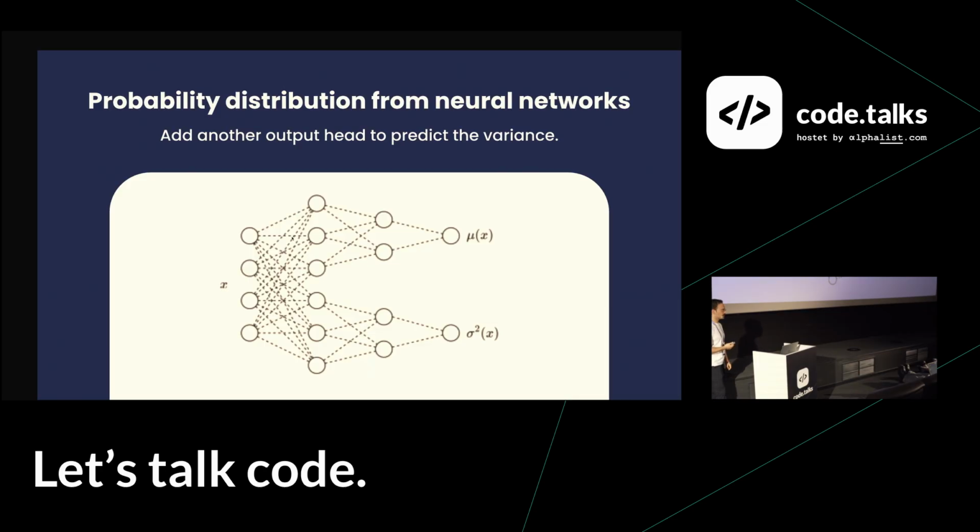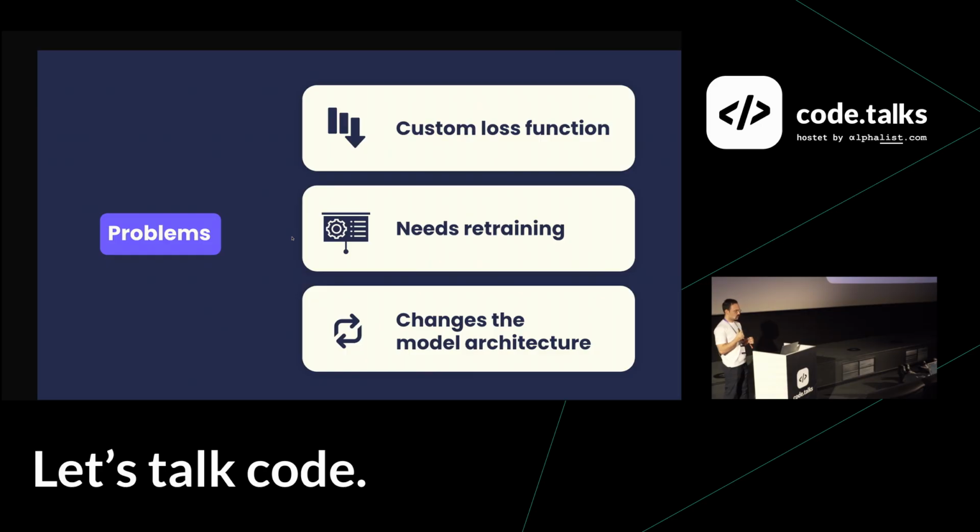This one sounds good, but there are a few problems. One of them is that training a model to predict its own uncertainty is not as straightforward. You need some custom loss functions. It is something that is not so mainstream, and it's not going to be easy. Another thing is that you need to retrain your model. You might have a good model that you already tested and you know it's really good, but if you want to do this, you have to retrain the model.